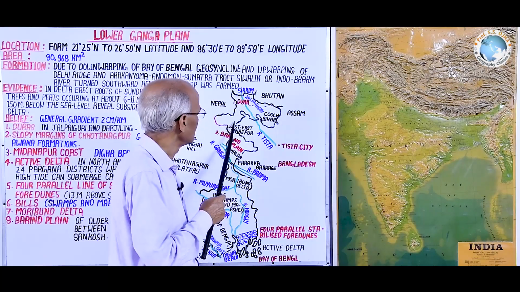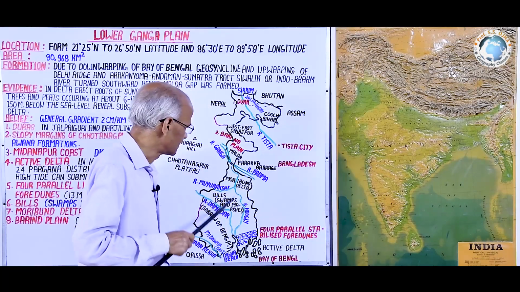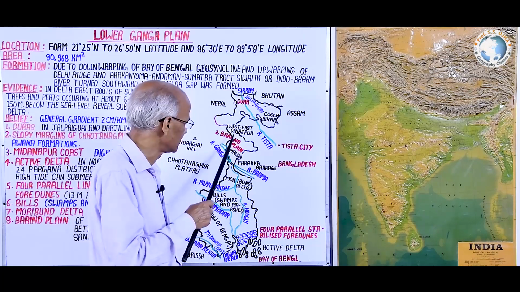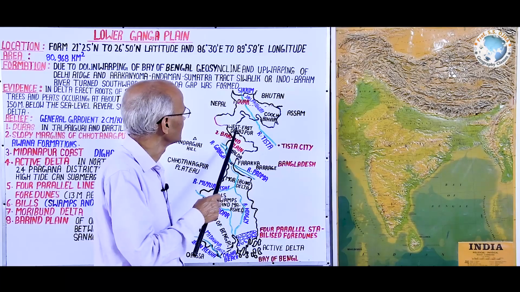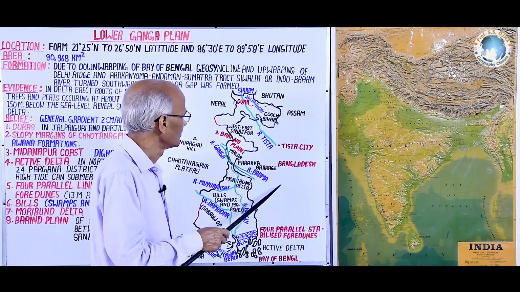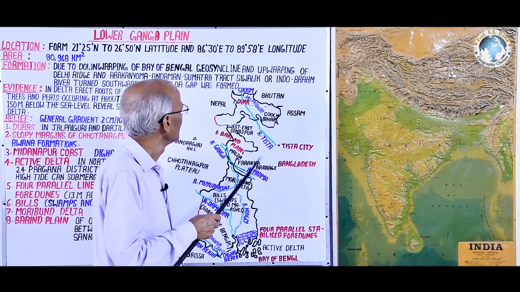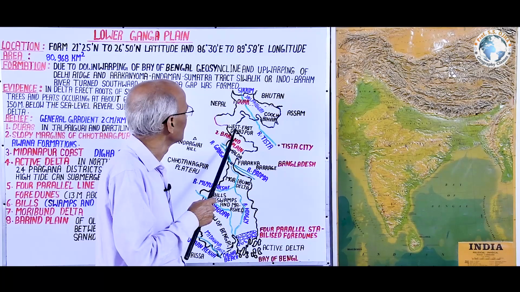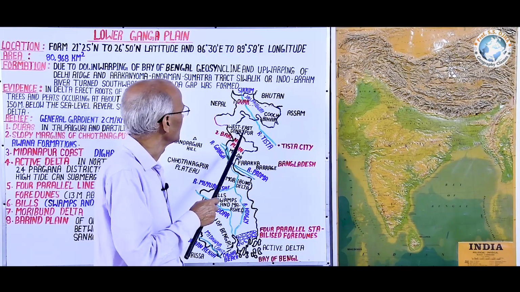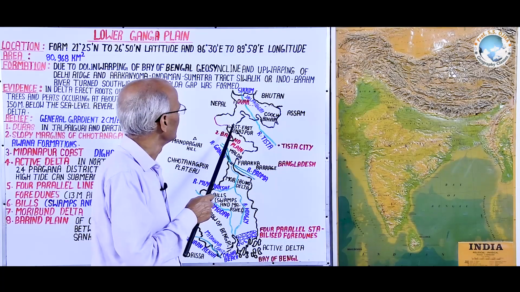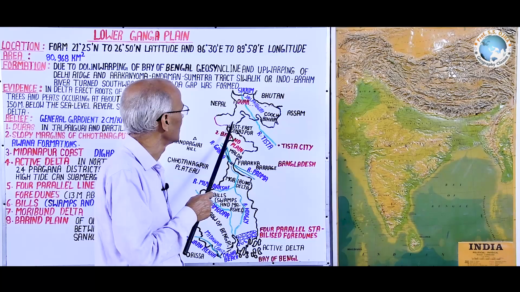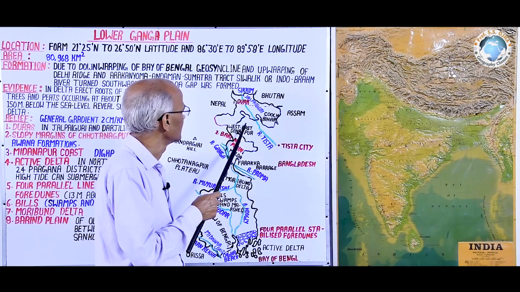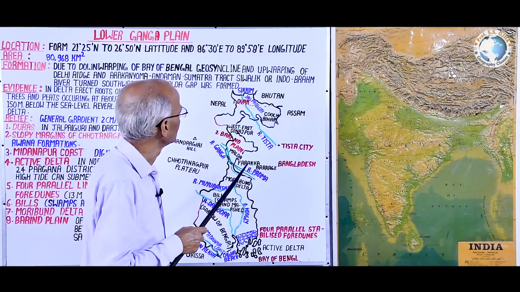Now to the east of this study area, meaning the Lower Ganga plain, it is the international border with Bangladesh, and here it is West Dinajpur and East Dinajpur. West Dinajpur district is in India, West Bengal, while East Dinajpur district is in Bangladesh.